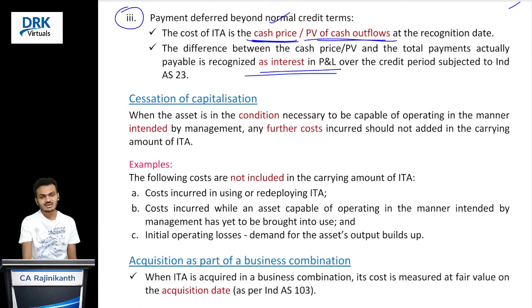Right? Sir, we are discussing what are all the costs that can be capitalized and what cannot be capitalized. That is fine. How long should we capitalize? Is there any point after which we should cease the capitalization? Yes, the standard is saying that. Once an intangible asset is in the intended condition, any cost incurred thereafter, we should not capitalize. We should expense to profit and loss account. So that is what the standard is saying. Are you clear with this?